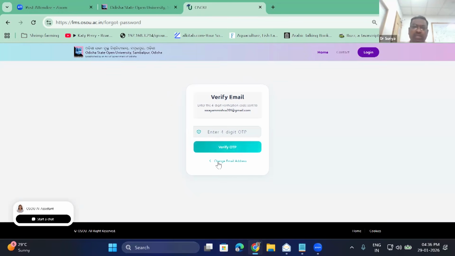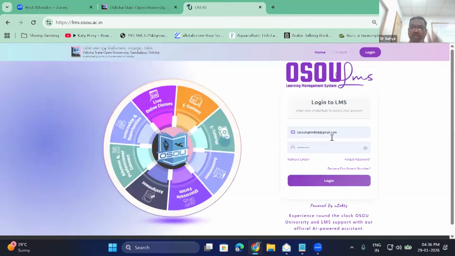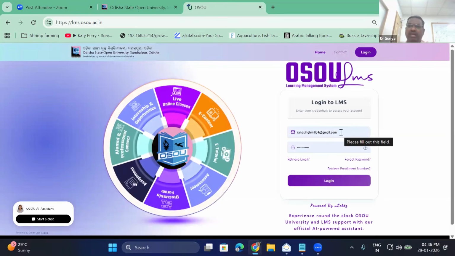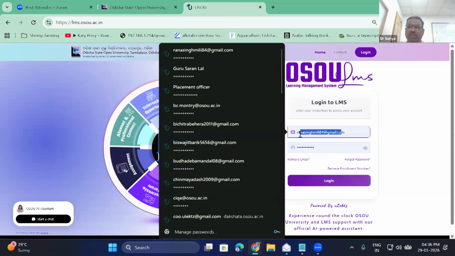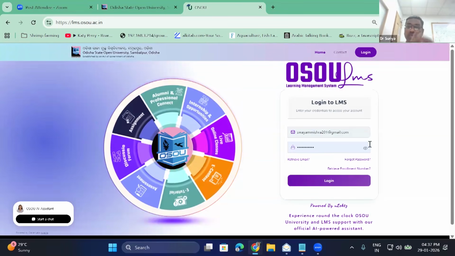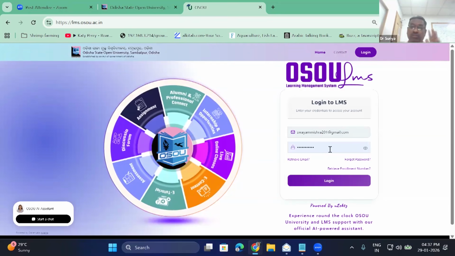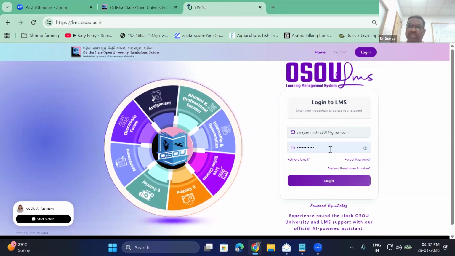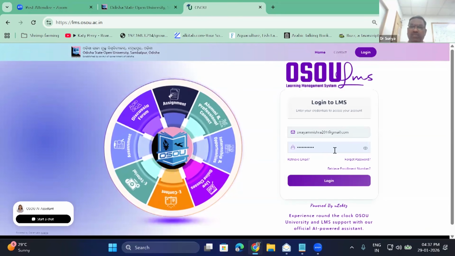Once you have the password details, you can come back to this login page, and see, I'm entering one student email ID here, and then the password here. You can view that, and you can also close it if you want. Okay, this is for demo purpose. It is not going to work for this email ID, don't worry.